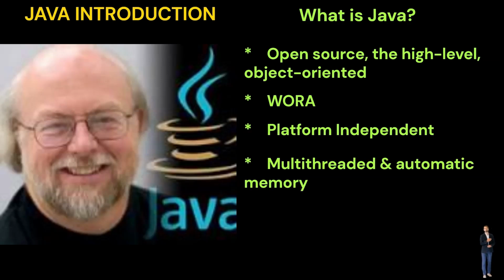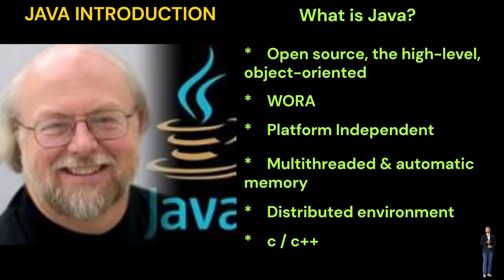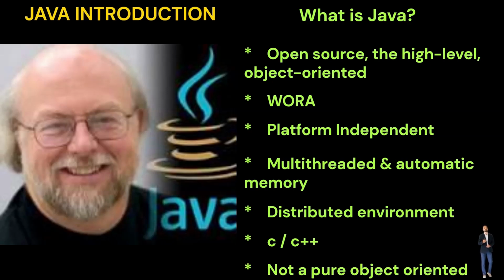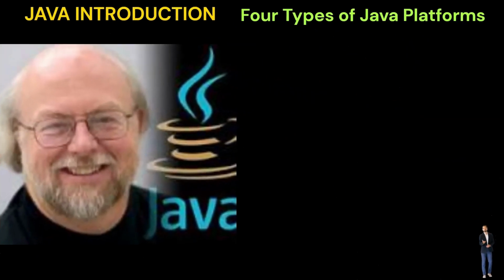Java is a multi-threaded language with automatic memory management. Java is created for the distributed environment of the internet or intranet. Java's syntax is similar to C and C++, but it does not support pointers for security reasons. However, it is not purely object-oriented as it provides support for primitive data types like int, char, float, double, etc.